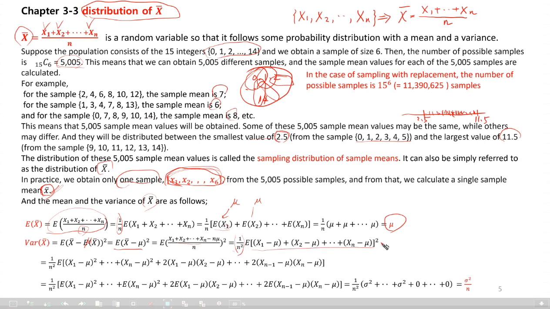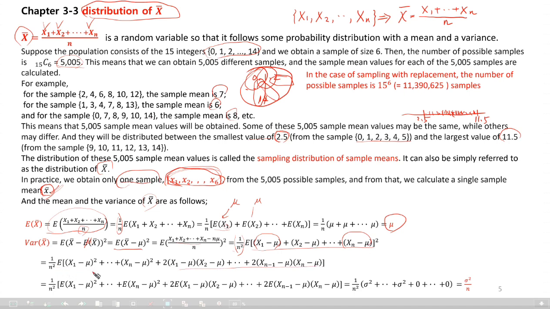Then X1 minus mu squared plus up to Xn minus mu squared, plus cross product terms, 2 times (X1 minus mu)(X2 minus mu) plus up to 2 times (Xn minus 1 minus mu)(Xn minus mu).